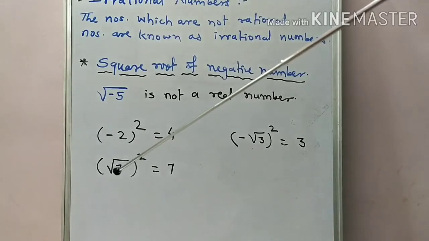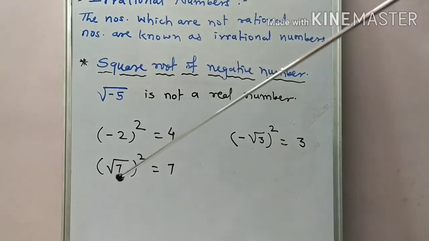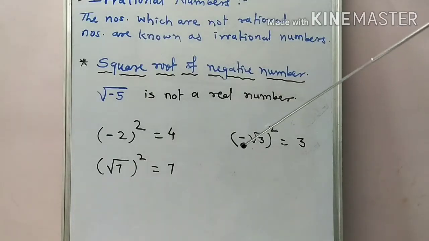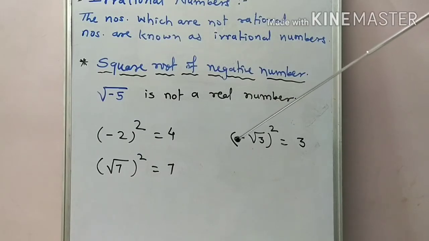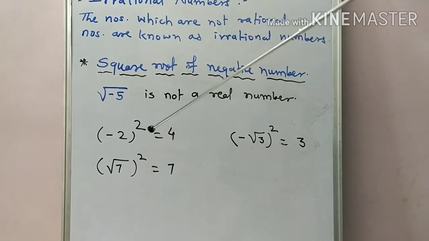Root 7 is an irrational number, and the square of root 7 is 7. Or you can say minus of root 3 squared, where the minus sign is outside the square root sign. The square of minus root 3 is 3. So the square of any real number is non-negative, always positive.